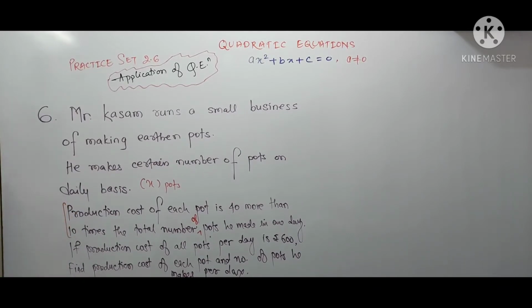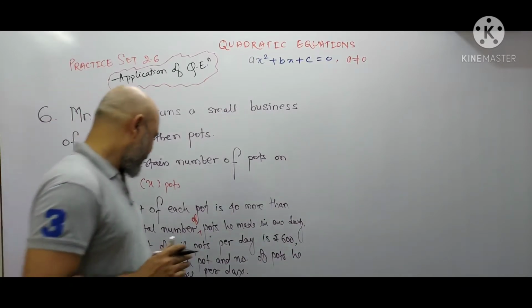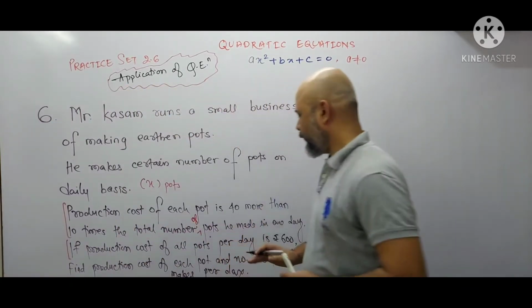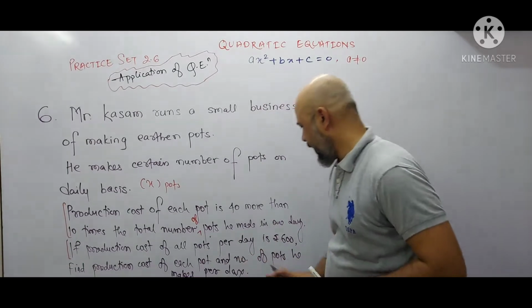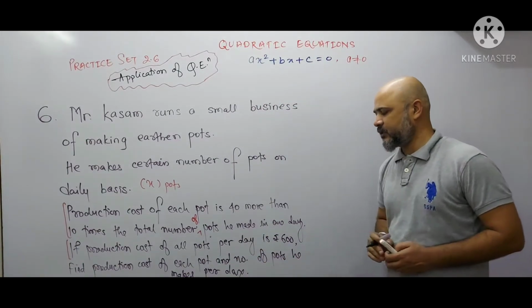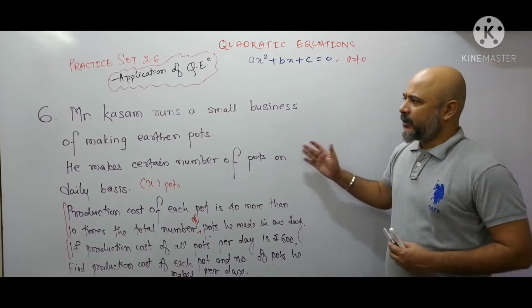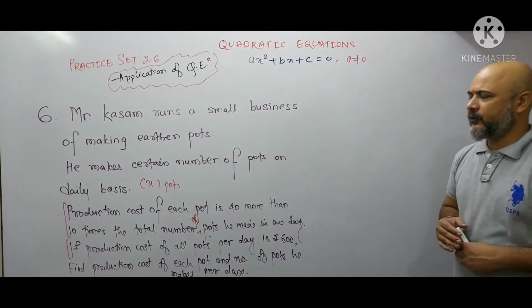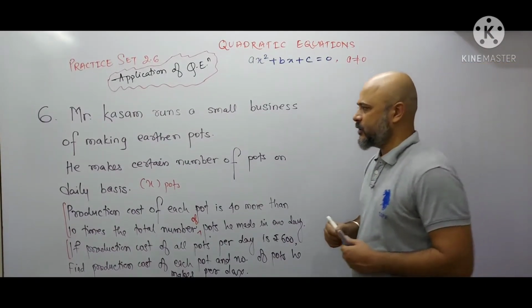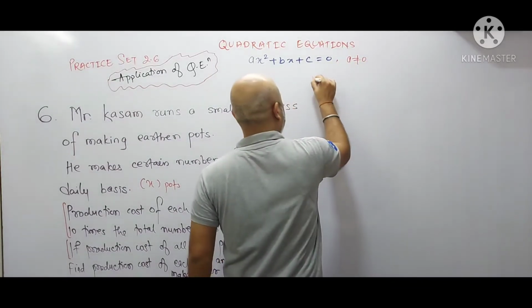Okay, if production cost of all pots per day is rupees 600, then you have to find the cost of each pot and the number of pots he makes per day. So my dear students, you read the question 2 to 3 times for better understanding. So first we'll start the solution.